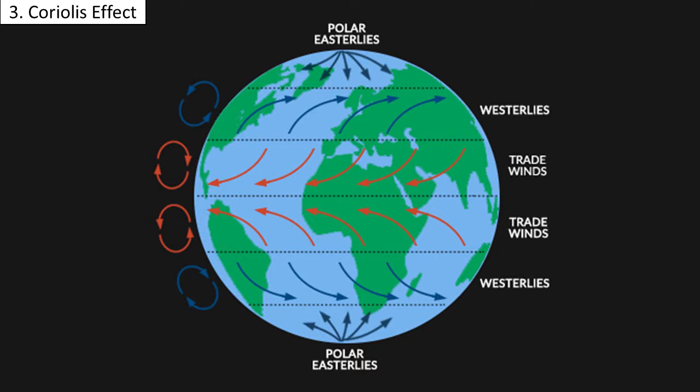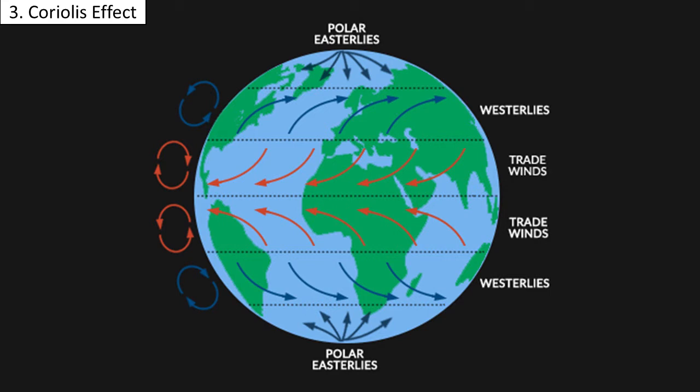Next is Coriolis effect. The Earth's rotation deflects the air and the ocean currents towards the right in the northern hemisphere and towards the left in the southern hemisphere. Such deflections are due to Coriolis effect.